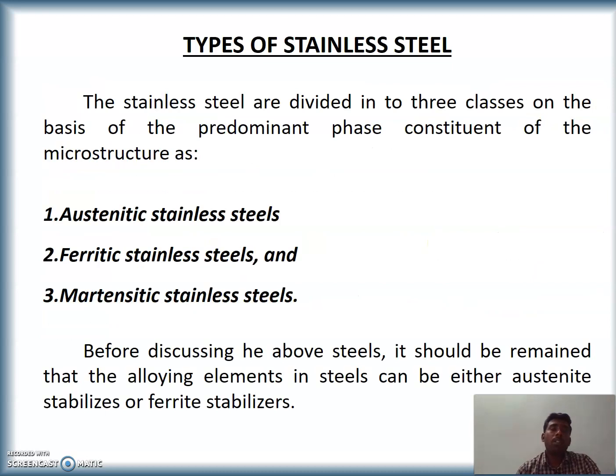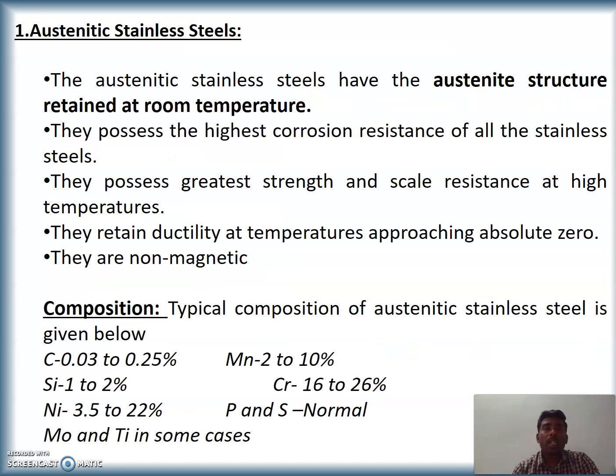Types of stainless steel are of three kinds, depending upon the predominant phase constituent of the microstructure: austenitic stainless steel, ferritic stainless steel, and martensitic stainless steel. Further, we look into that. What is austenitic stainless steel? It has an austenitic microstructure. When you view it in an electron microscope, it will have an austenitic structure. Further slides will show you pictures of austenitic, ferritic and martensitic microstructures. As of now, we'll see the properties and compositions.